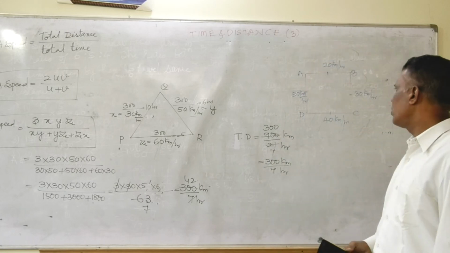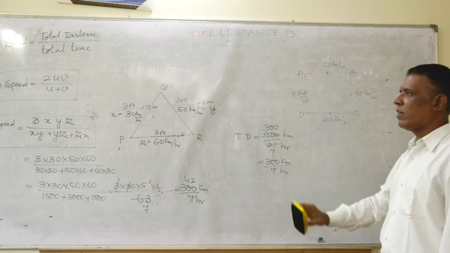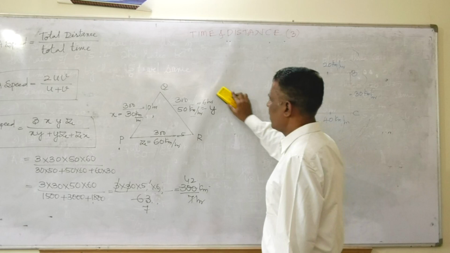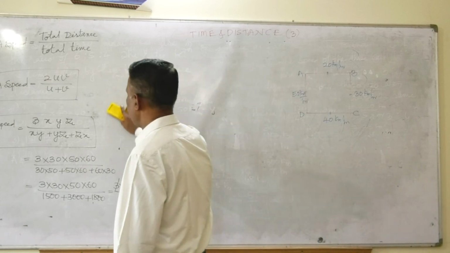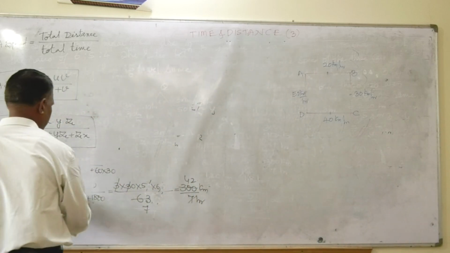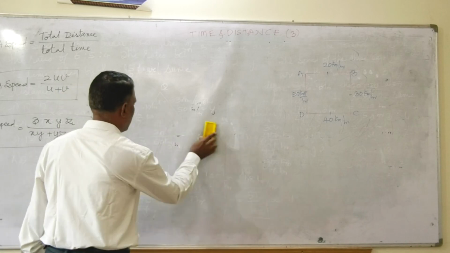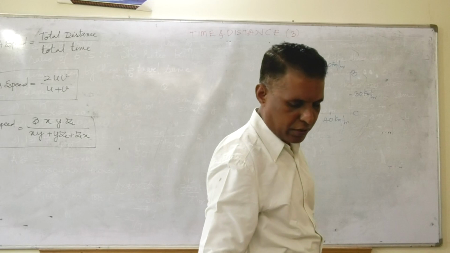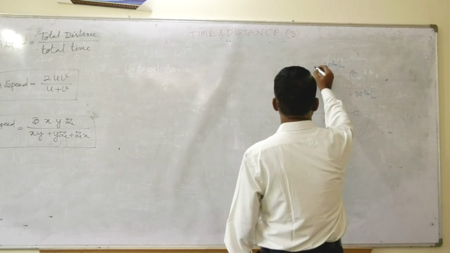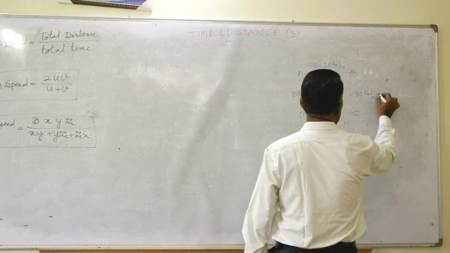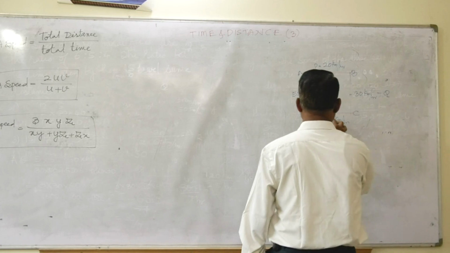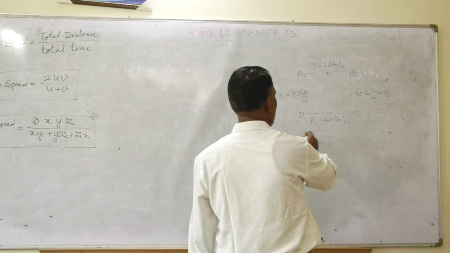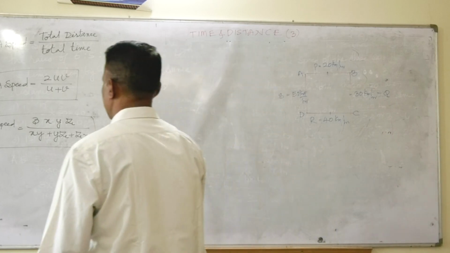Friends, here also you need not use the formula, but I can articulate the formula here also. I'll write down the formula. This is P, this is Q, this is R, and this is S. These are the four variables.